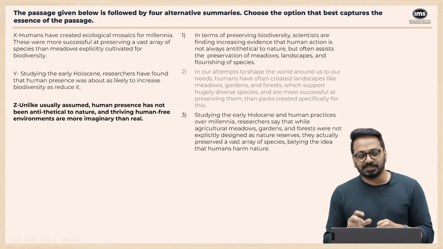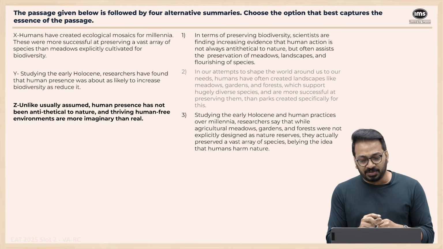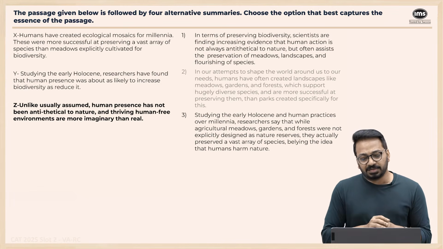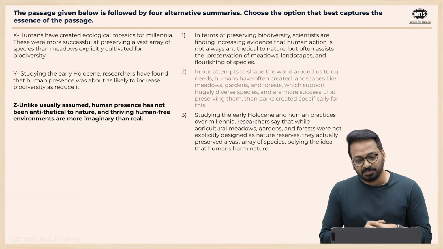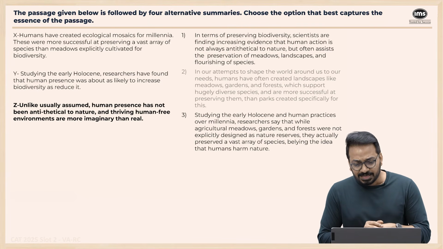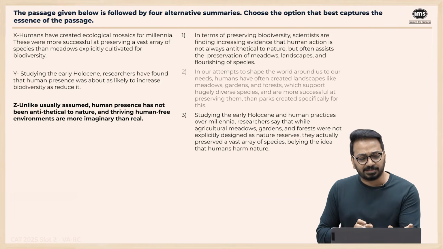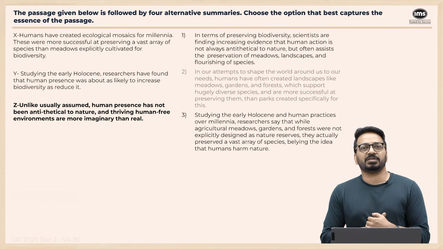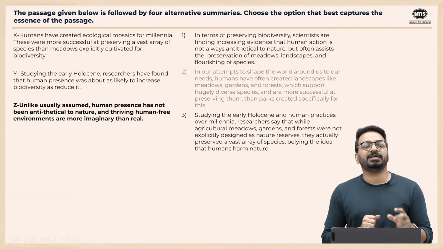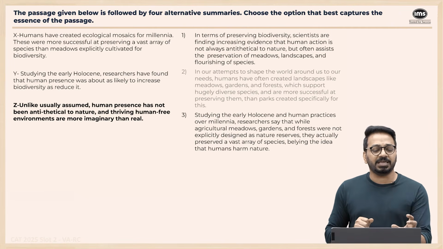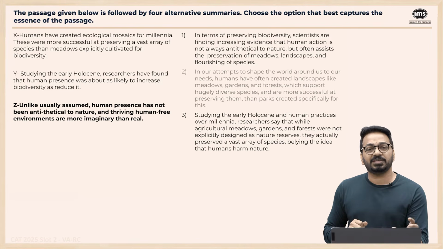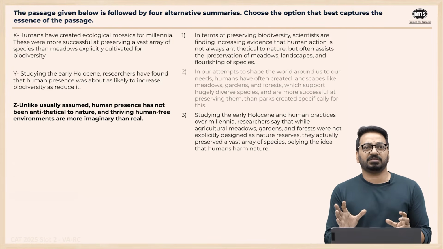A lot of it is given up to other things. Now there is another important problem here. What is that problem? Studying the Holocene era, researchers say that while it was not explicit design, what is the finding that is there in Y? It says that humans are as likely to increase biodiversity as reduce it, right?